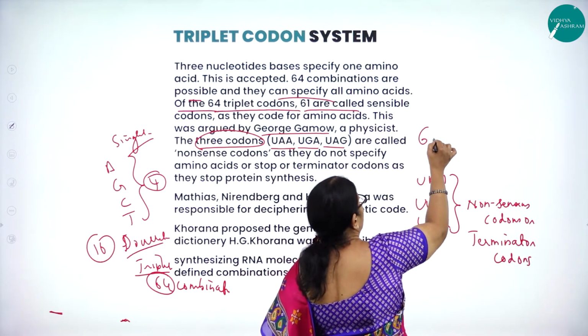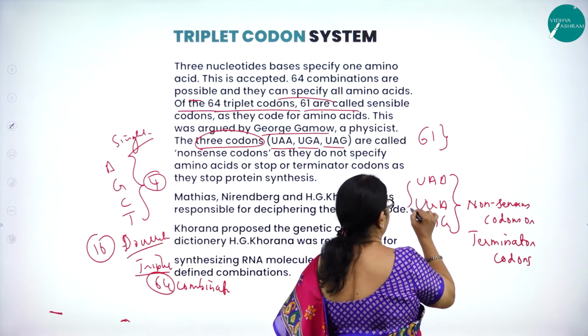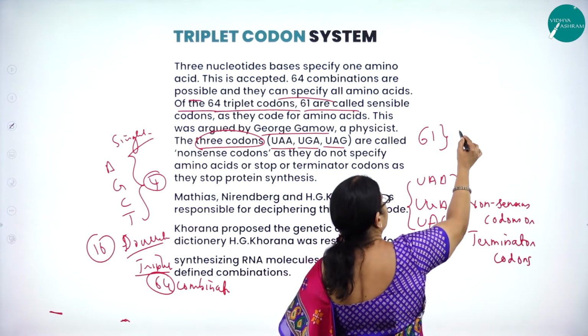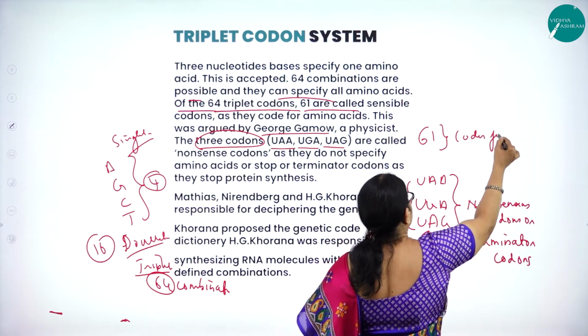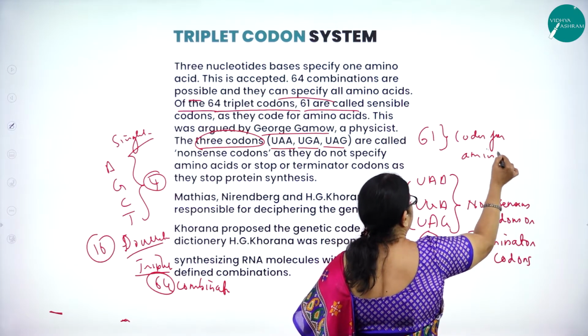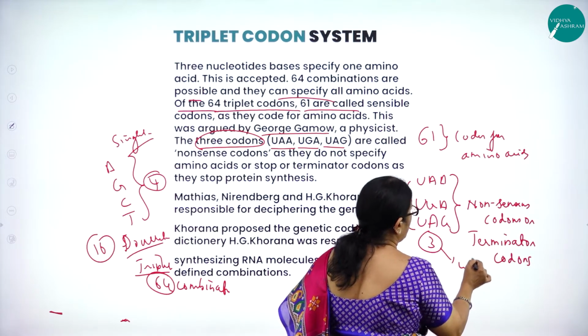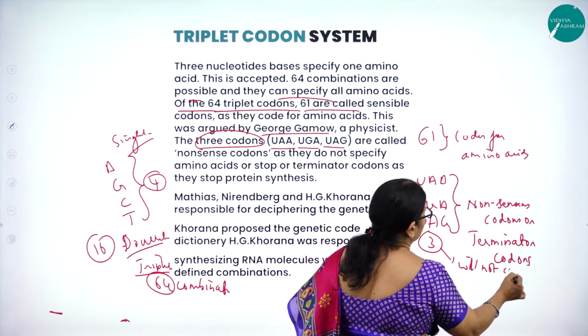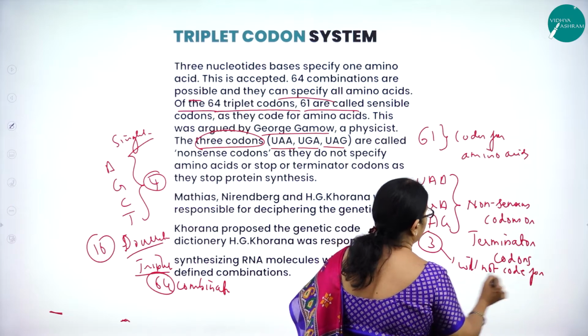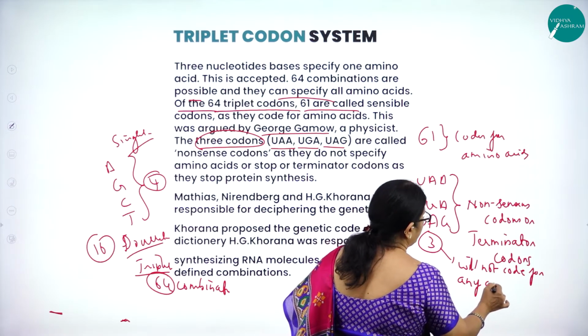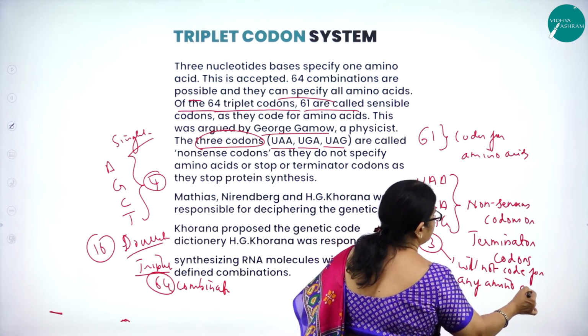So 61 codes for amino acids, and these 3 will not code for any amino acid.